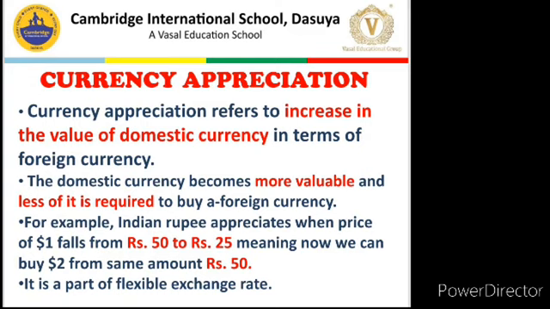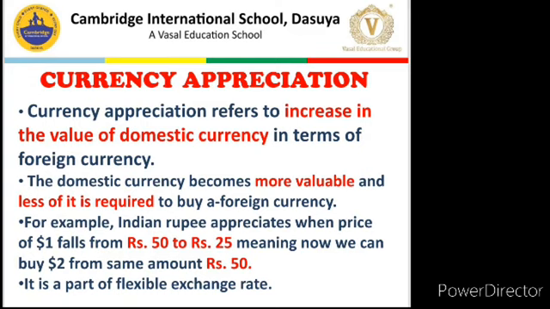Let us say the examiner might ask you in a question that exchange rate is $1 equals 70 rupees. Now it becomes $1 to 60 rupees. What does it indicate? It indicates we are paying less domestic currency. And always remember, when we pay less domestic currency, it makes our domestic currency more valuable, and it refers to the situation of currency appreciation, which in newspapers is written as rupee has become stronger.